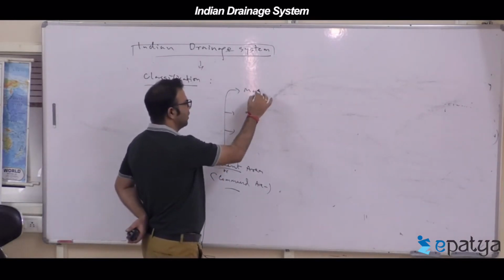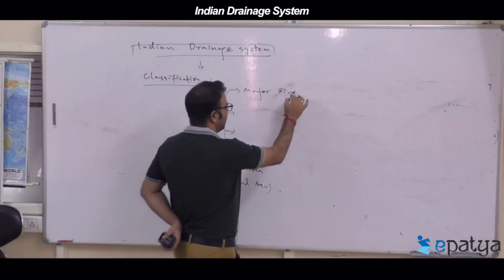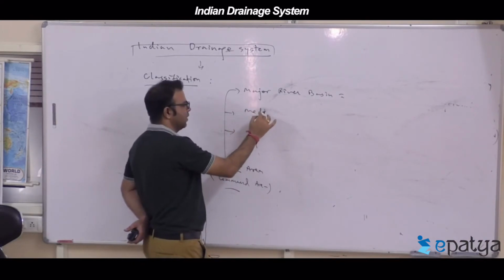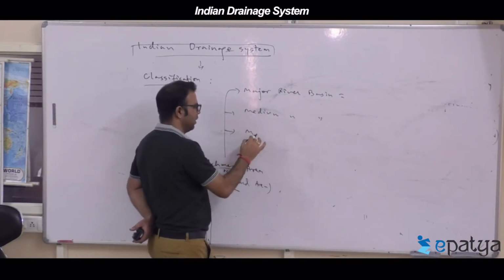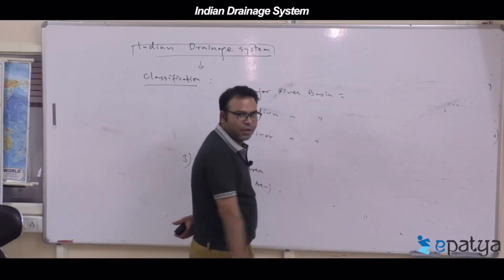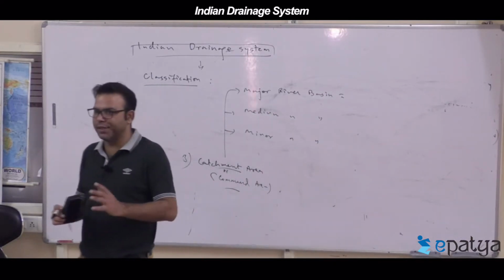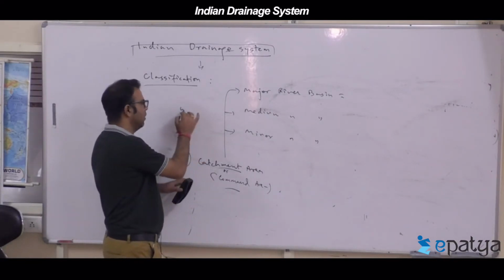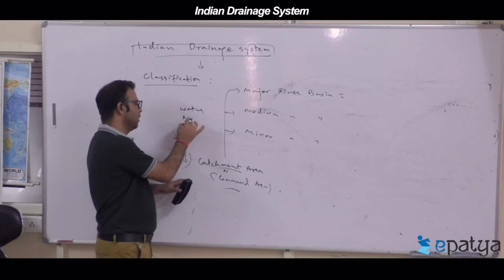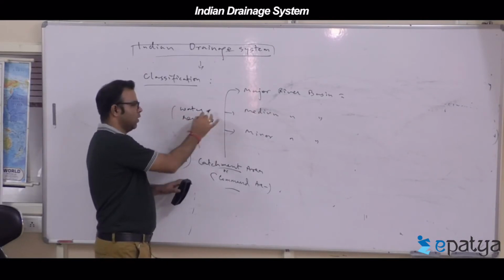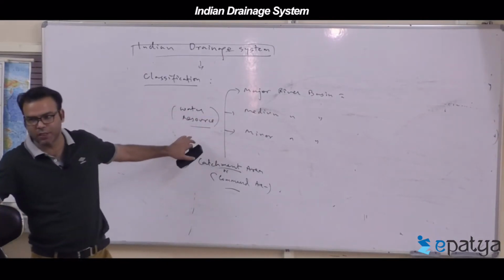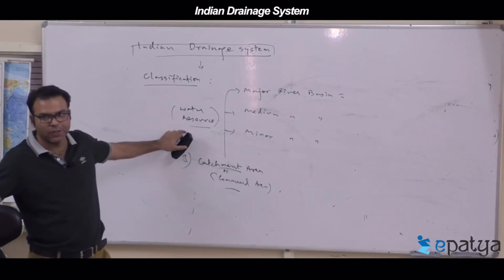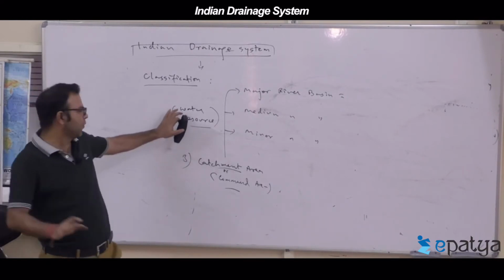So major river basins, or the medium river basins, or the minor river basins. Entire rivers are grouped on the basis of water resource. This concept of catchment area, command area, is on the basis of what? The water resource ministry used to do this, to keep an account of surface water resources in the country.